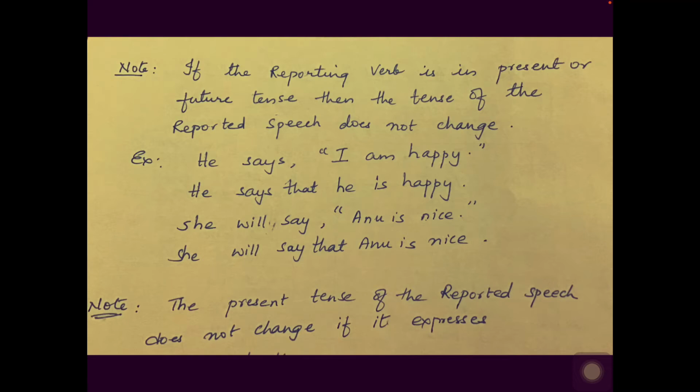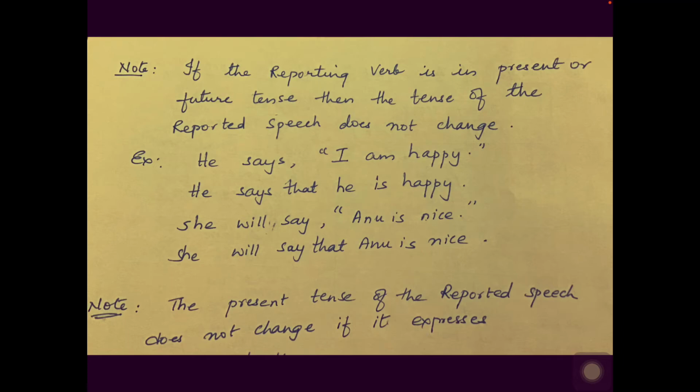Now am will not become was or were over here, because the reporting verb is in the present or future tense. Then we need not change the tense in the reported part. For example, she will say Anu is nice. So she will say that Anu is nice. Like that, as it is, you have to write it down. We don't change the tense. Anu was nice, we don't write. Okay, so this is how we do it. You have to make a note that when the reporting verb is in present or future tense, the tense in the reported speech does not change.